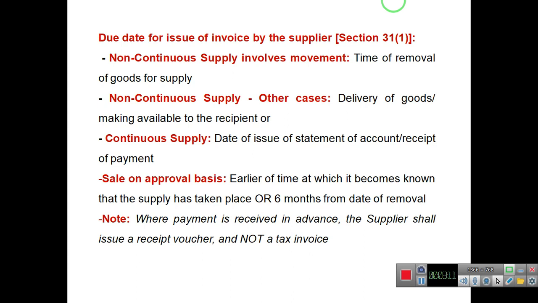The important point to be noted is where payment is received in advance. In that case, the supplier issues a receipt voucher, not a tax invoice.